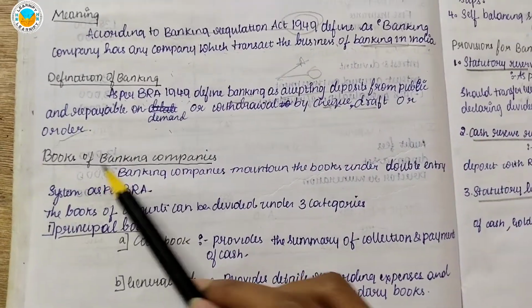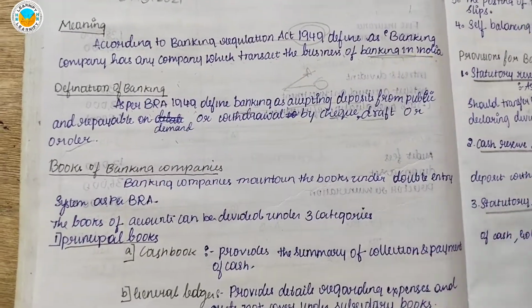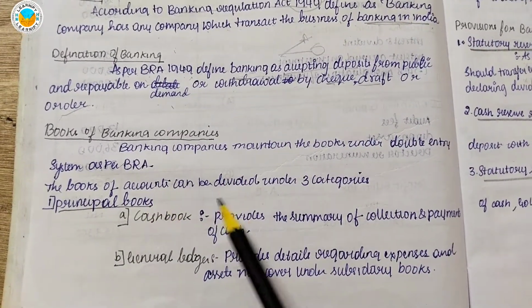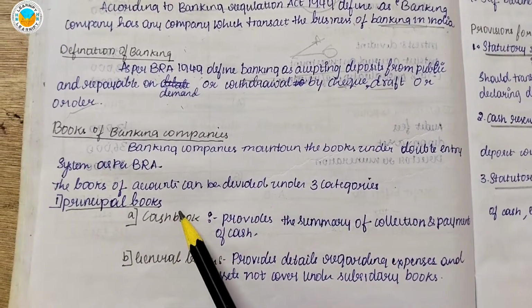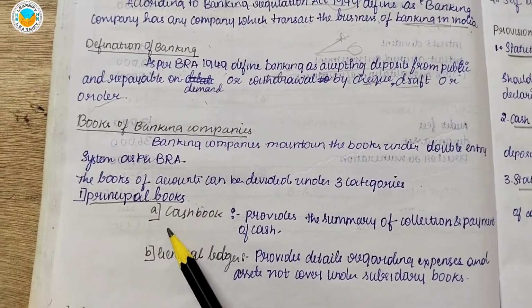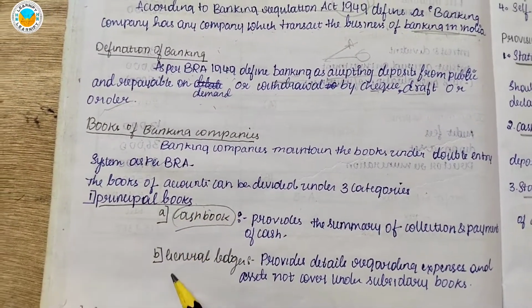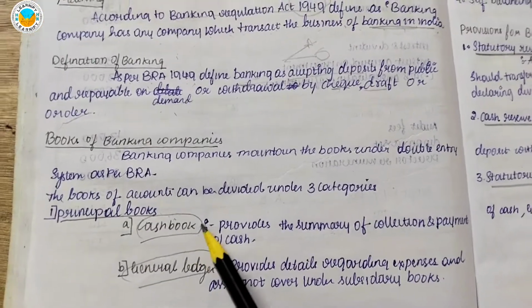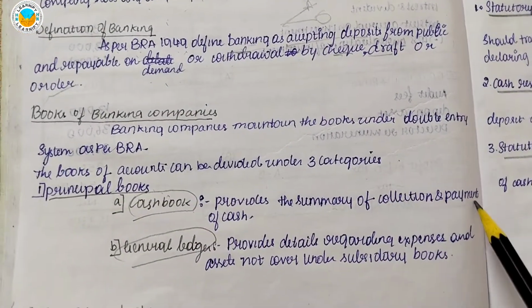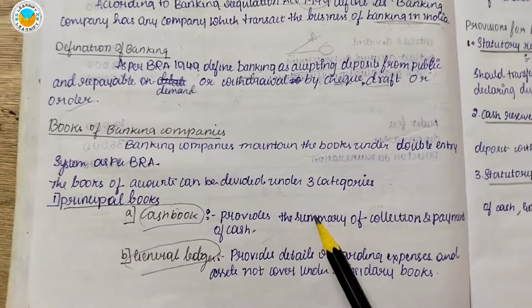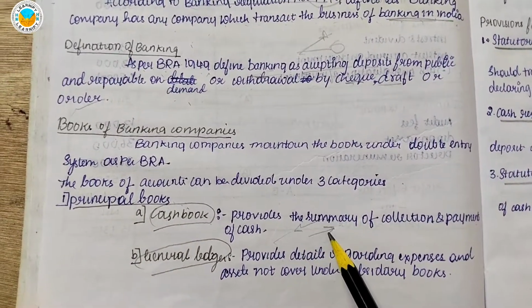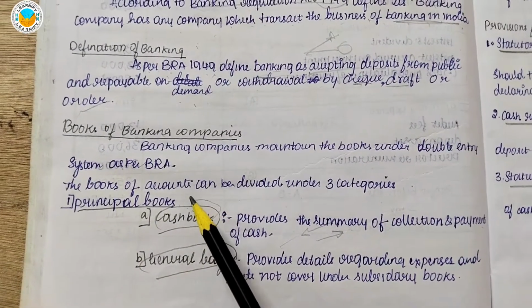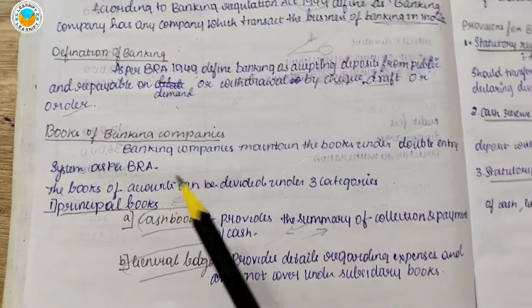So there are certain books maintained in banking companies. There are three categories. One is principal books. Principal books comprise the cash book as well as the general ledger. So what is a cash book? A cash book provides the summary of collections and payments of cash. Whatever the inflow or outflow in the bank is called a cash book, which is part of the principal books. So these are the main books.